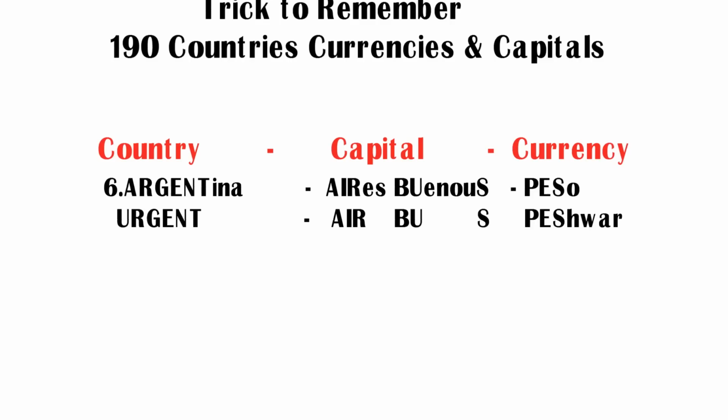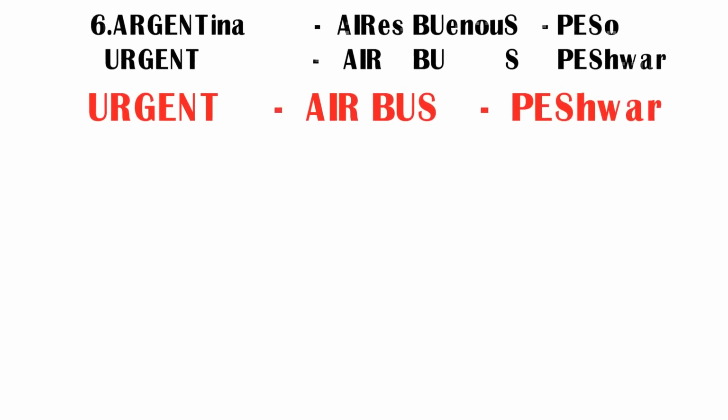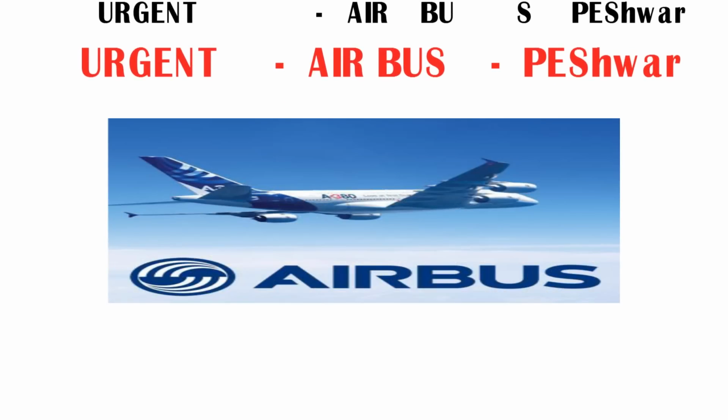Coming to the currency peso. Friends, by using the first three letters of peso, PES, I made a word Peshawar. Try to remember peso as Peshawar. Peshawar is a place in Pakistan. So totally we have got three new words: urgent, Airbus and Peshawar. Now I am going to frame these three new words into a story. Let us see the story here.